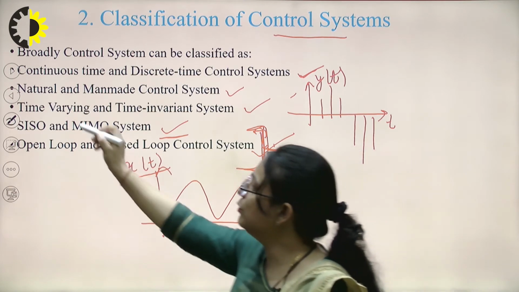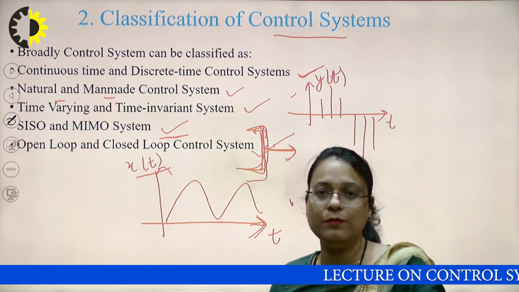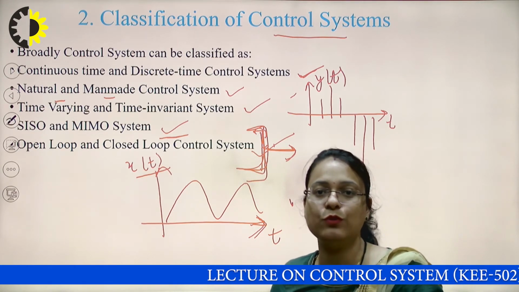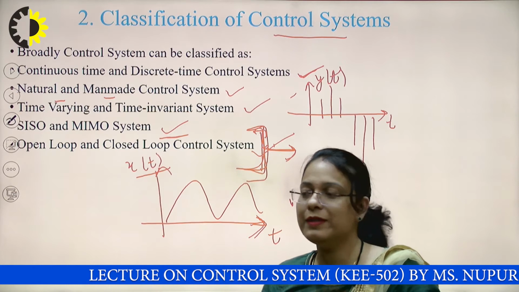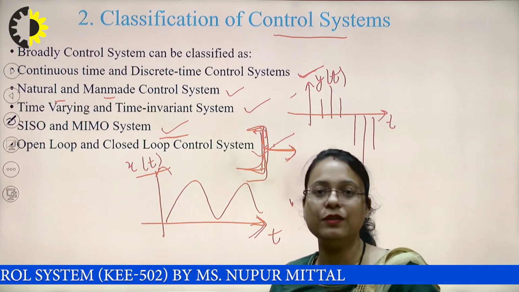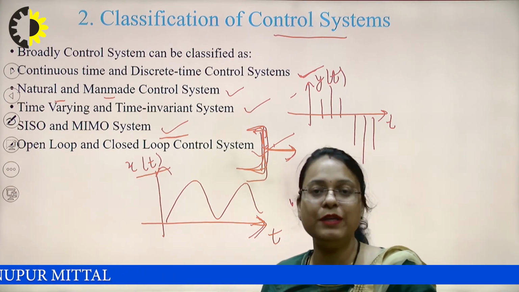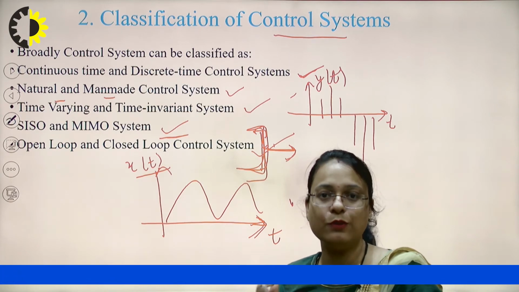Now next, coming to the natural and man-made control systems. The biological system inside the human body is a natural control system. For example, a perspiration system. In the perspiration system, the secretion glands maintain the temperature of the human body, which is natural in nature.